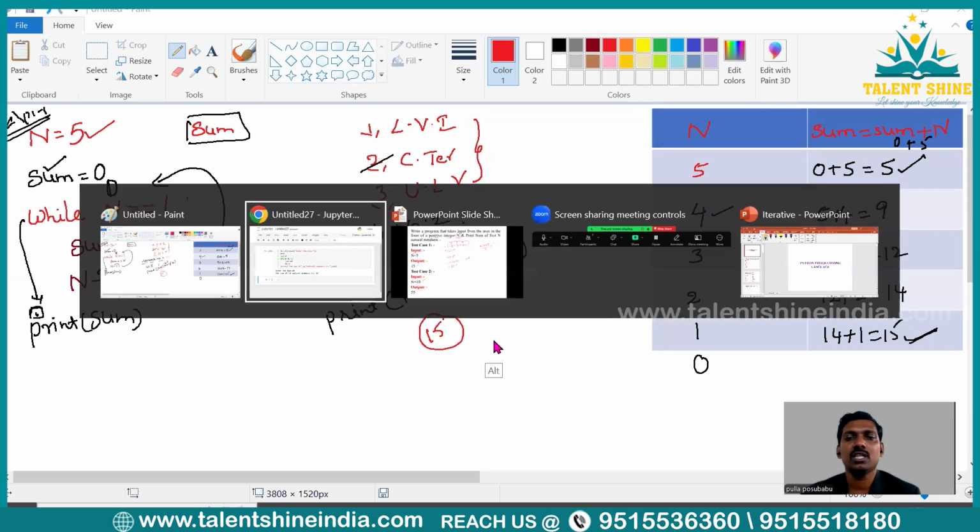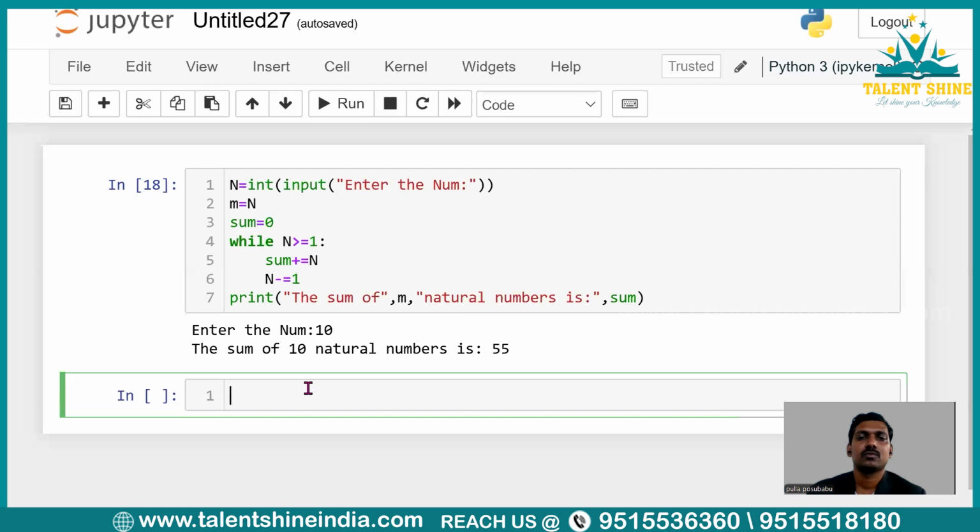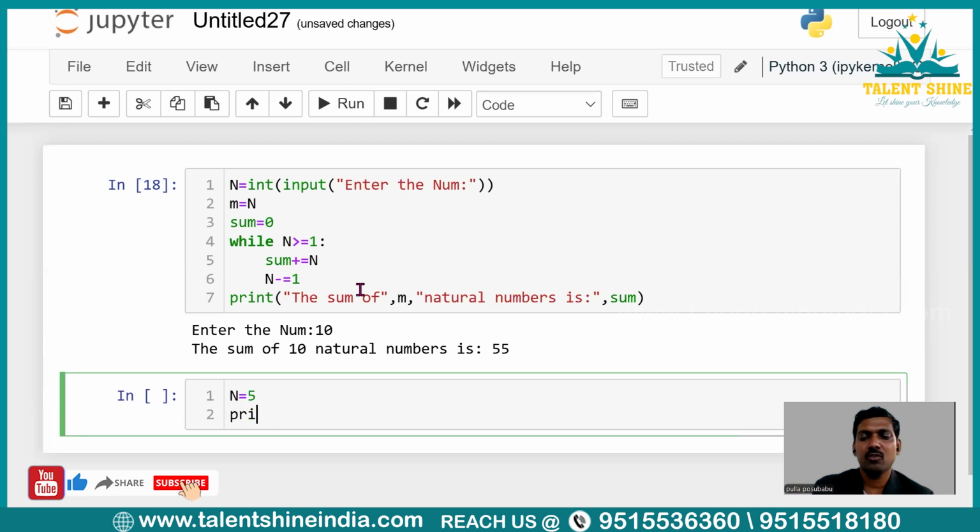Now let us execute it. Now let us take n equal to 5 and writing one print statement here, that is n into n plus 1 divided by 2, right? So here, since we have used normal division, what will happen? It gives float values.